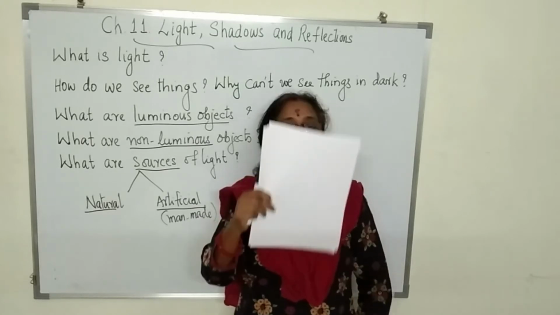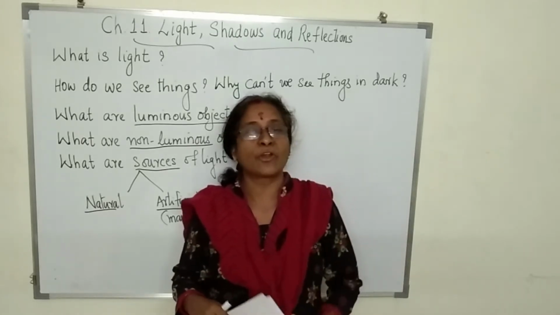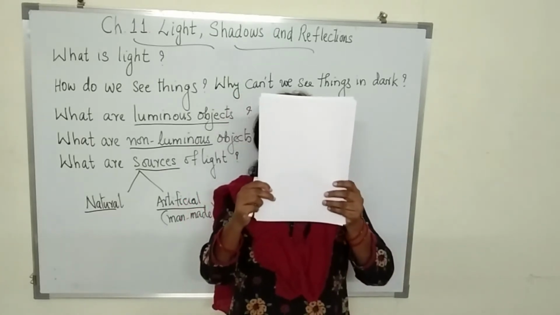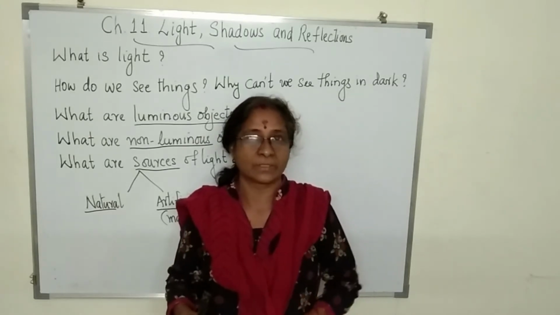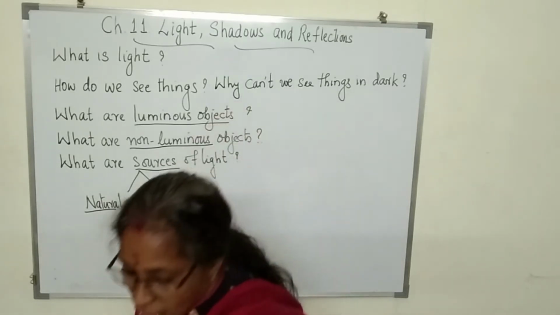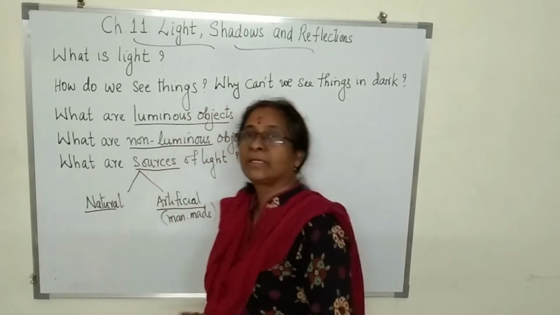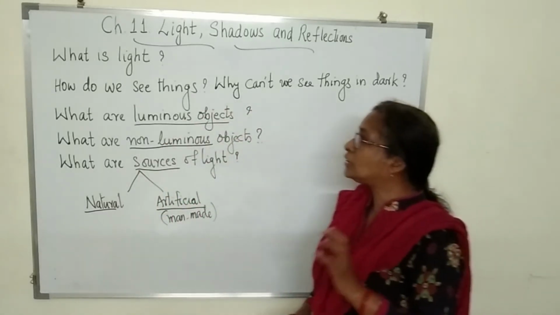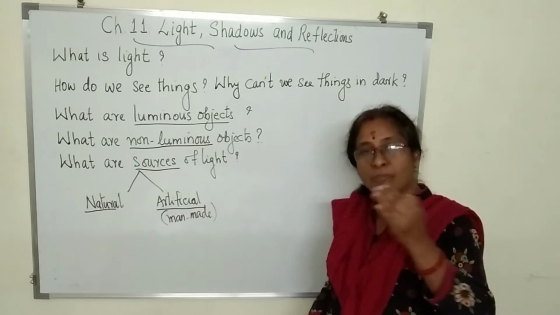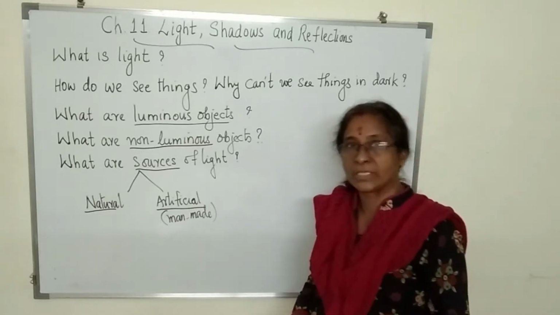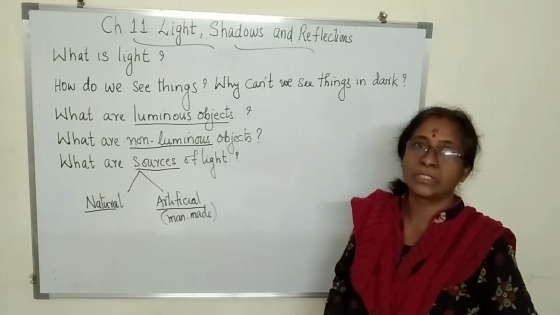But light rays cannot bend. So, you are not able to see the face when I block it with these papers. Okay. So, light always travels in a straight line, and it is because of the light rays which fall on any objects and reflect, you are able to see those things.